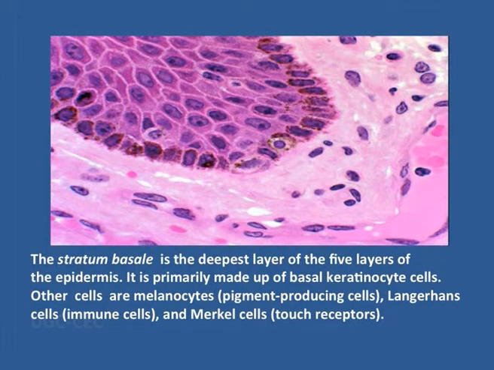This layer is formed of keratinocytes and also melanocytes that produce melanin, and it has the Langerhans cell for defense, the Merkel disc for touch reception, etc. And usually it is from this layer that the cells of the skin progress upward to the stratum corneum.